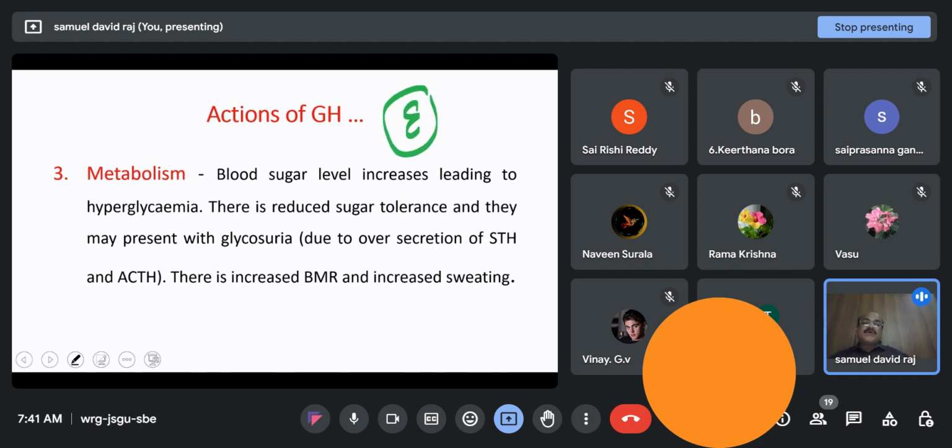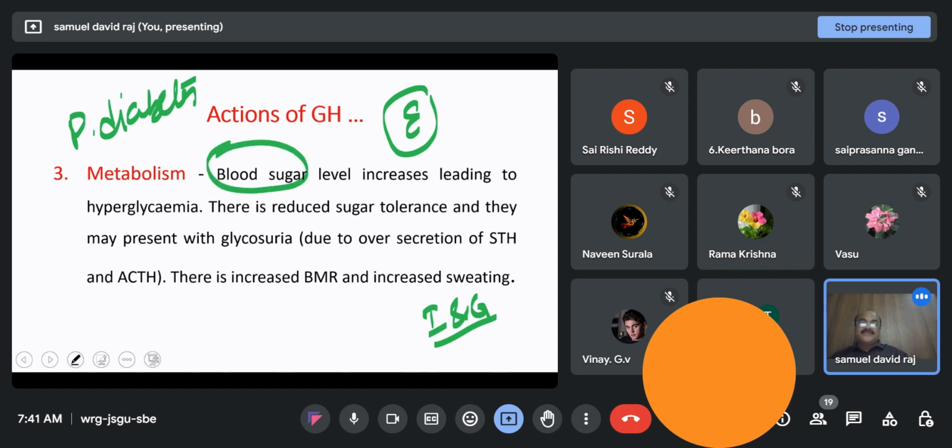So growth hormone also controls, in addition to insulin, we know that insulin and glucagon are responsible for regulating the carbohydrate metabolism. But here, even in the absence of growth hormone, there is diabetes occurring. We call it pituitary diabetes. Why? Because here it regulates the blood sugar metabolism.